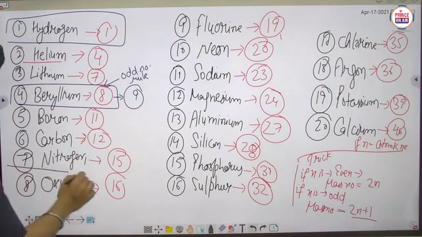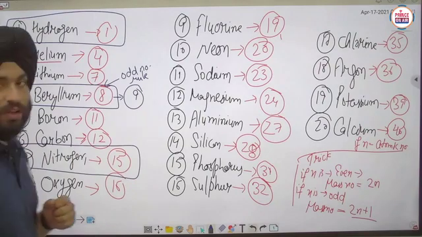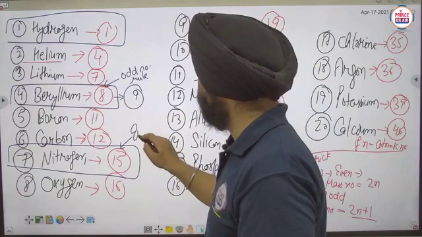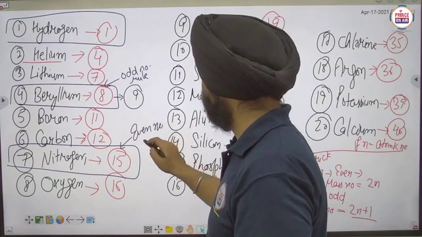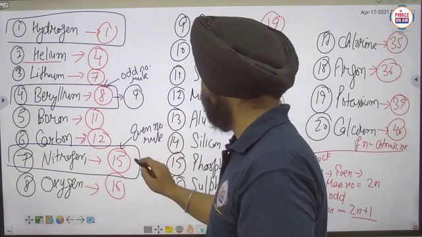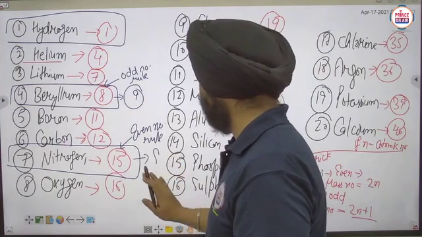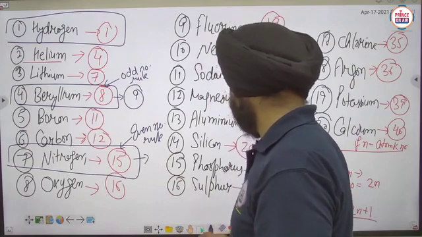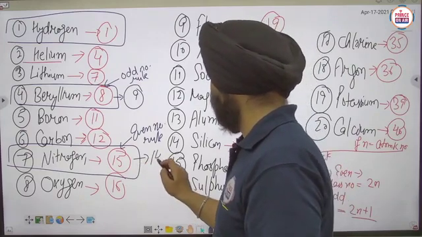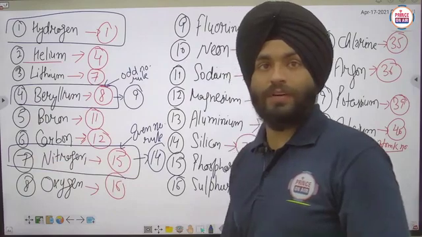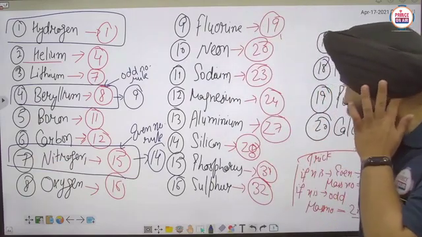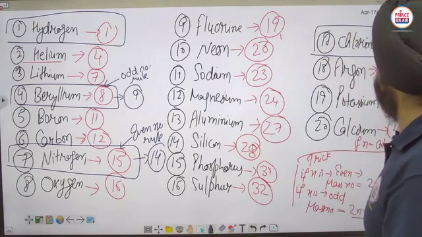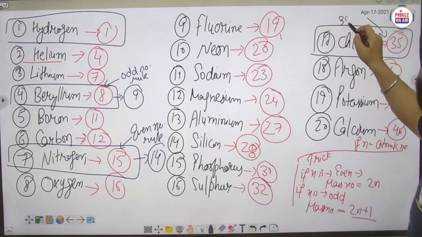Similarly for nitrogen also. Nitrogen has an odd atomic number, so here you have to apply the even number rule, that will be 14. Okay, double of 7 is 14. And one more is chlorine, which you have to learn, it is 35.5.